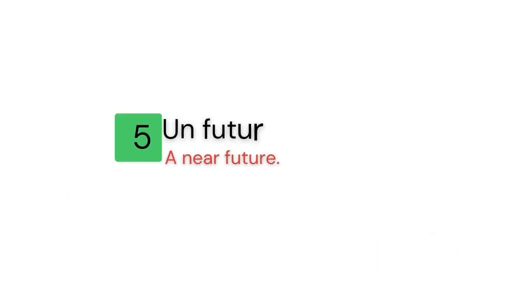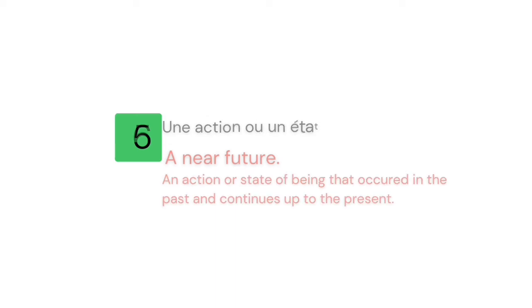Un futur proche. A near future action. In this situation, we cover the actions that have not yet happened in the present time, but will happen in the near future. Like, he arrives tomorrow. Il arrive demain. Now we will see the very last situation of present indicative. At the end we will summarize all these situations with French and English examples.